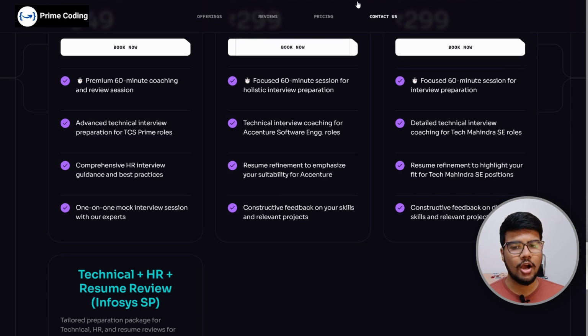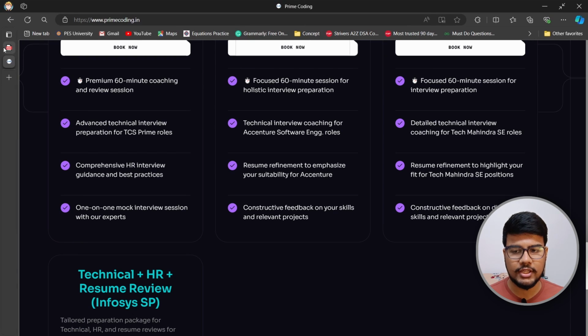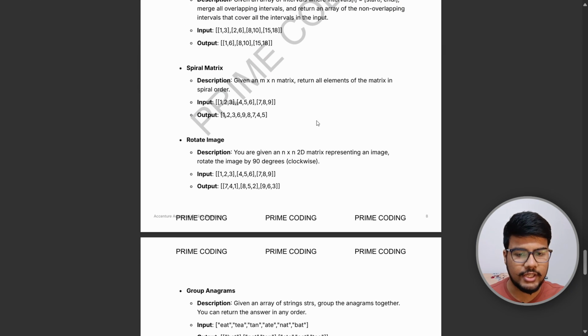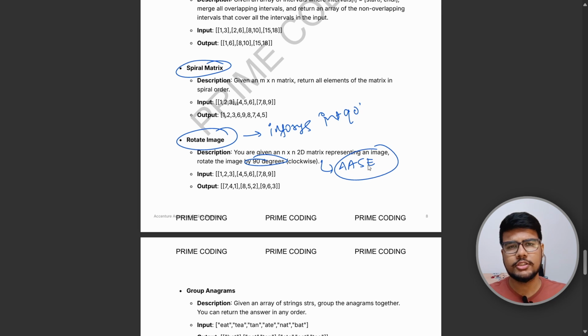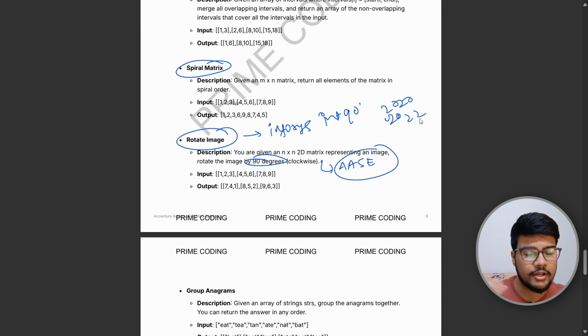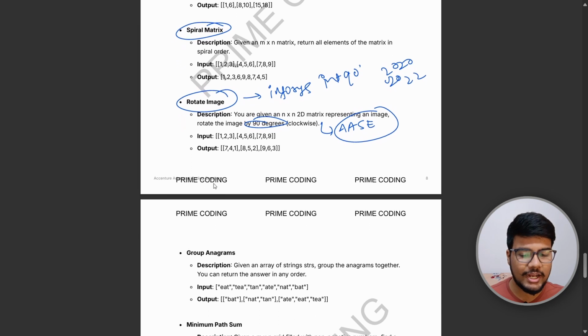So yeah. Now, without wasting time, let's hop to the rest of the problems that we saw. So yes, now spiral matrix questions, rotate image question. It was also asked previously in Infosys interviews. Please rotate an image by 90 degrees, and you can see here it is included, because sometimes in AASE roles, because all these questions are focused on AASE roles. Okay, so these questions are also asked because at that time, like in 2020 or 2022, these questions were a trend. Please print the matrix in a spiral manner. Please rotate the image by 90 degrees and stuff.